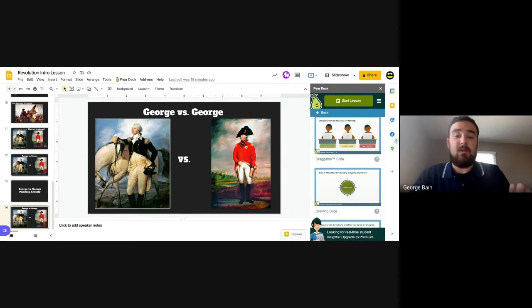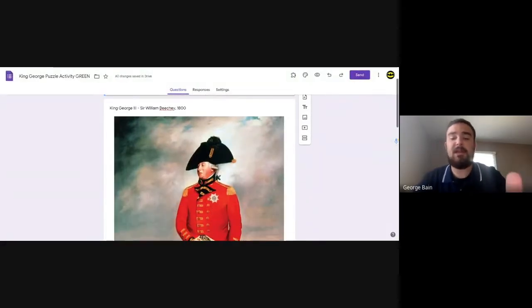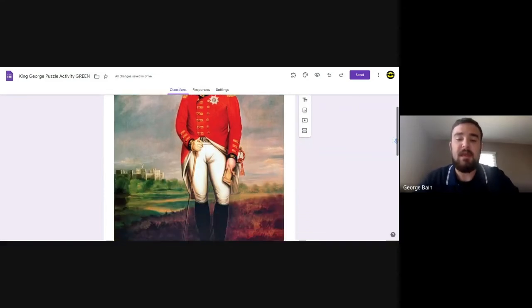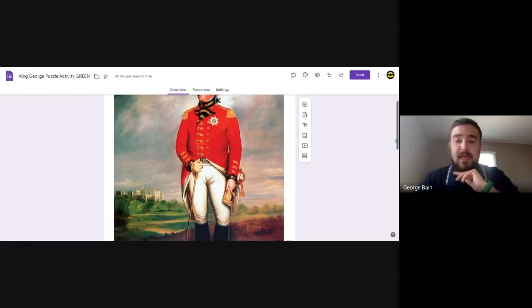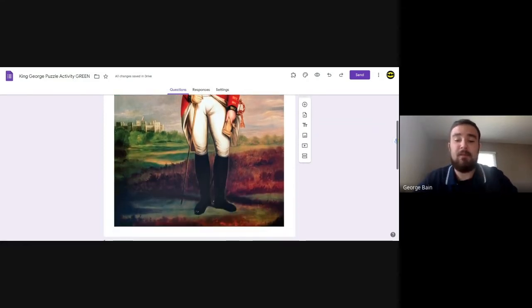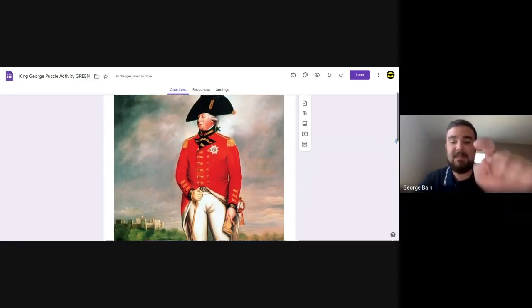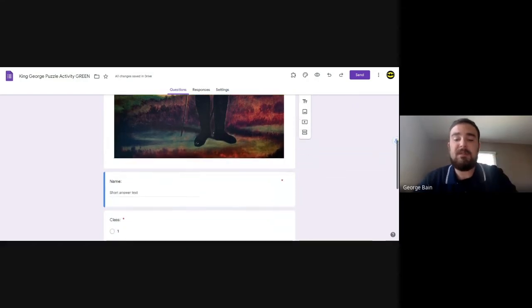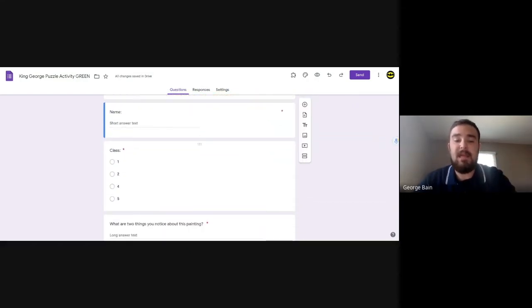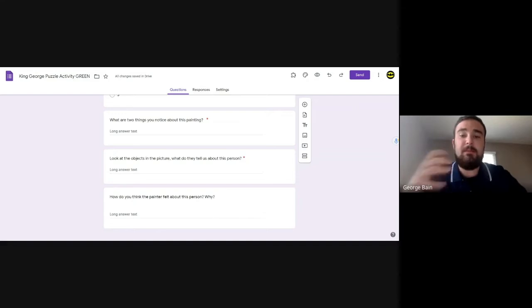Now, the green activity, I'm going to pull this up here. You're going to look at this painting of King George III. This was painted in 1800 by Sir William Beechey, and it represents King George. You can see his nice fancy red jacket, his fancy hat, his cane, all that good stuff. You're going to look through this painting. You're going to tell me your name and the class period that you're in, just so I can get that data. Then you're going to answer some questions about the painting itself.